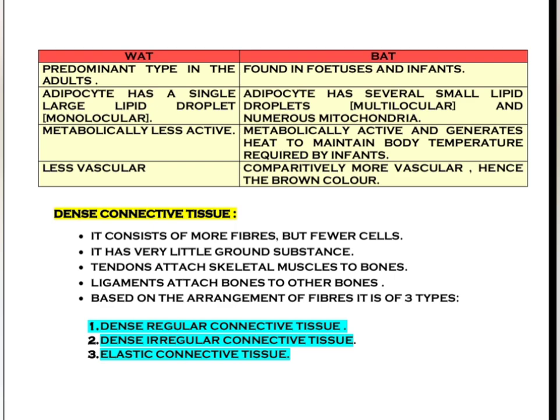Now coming to the dense connective tissue. It consists of more fibers but fewer cells. It has very little ground substance. Tendons attach skeletal muscles to the bone.